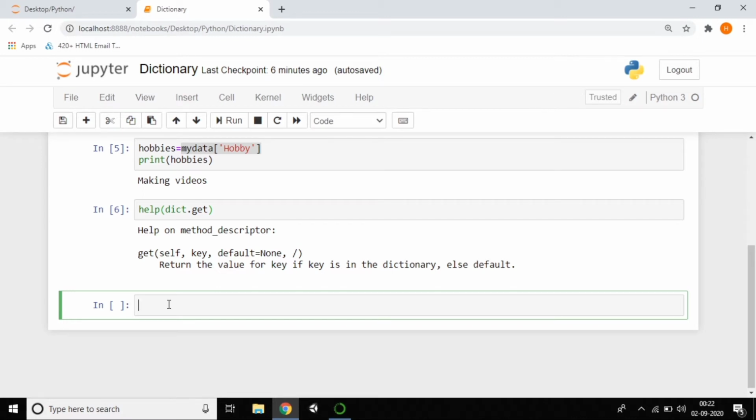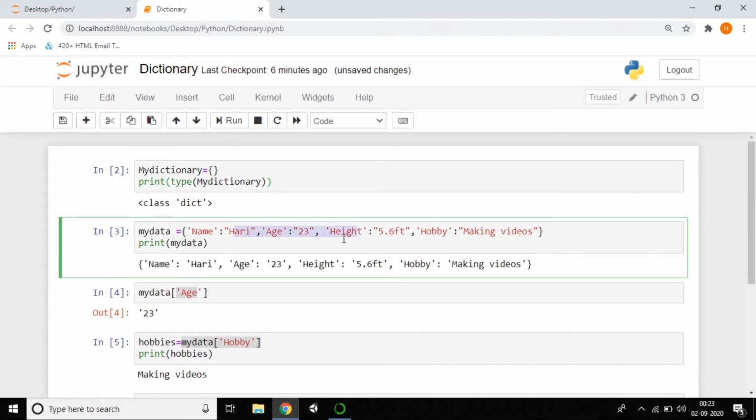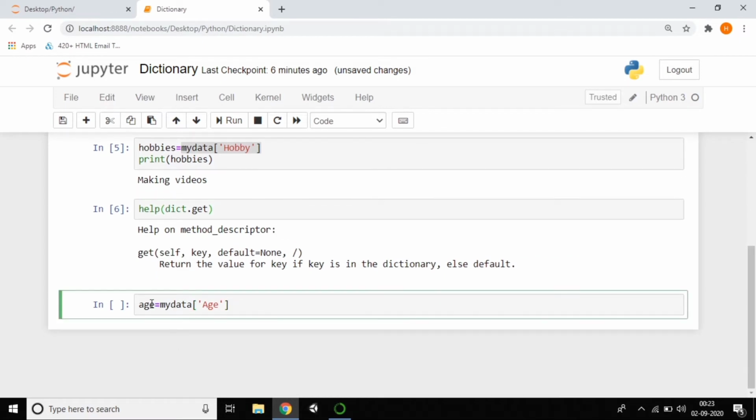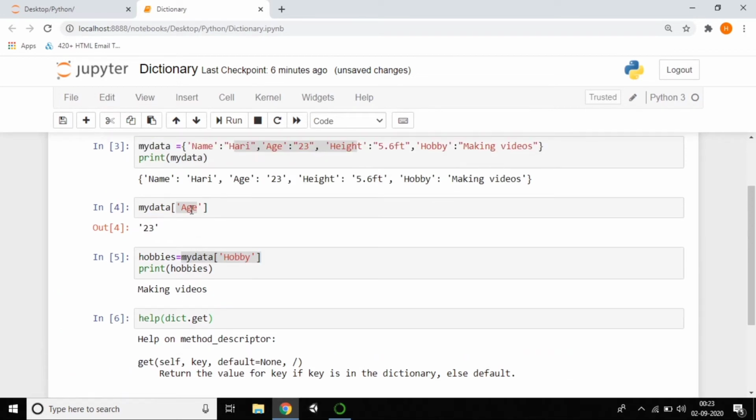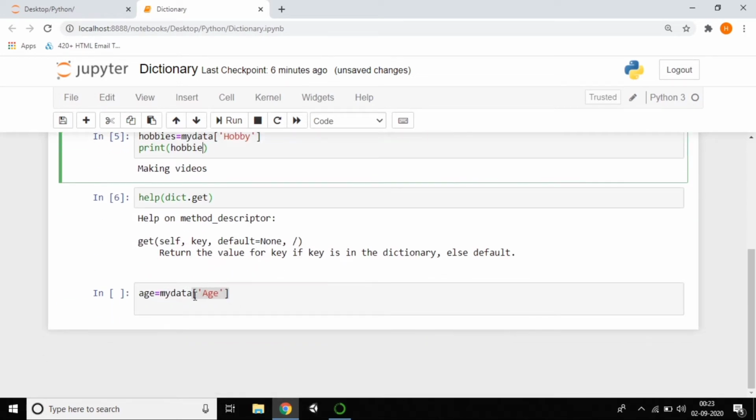So guys, I'll create a new variable which is called age, and in that age I'm passing my age data. I already created that here. You can see that age is 23, right? So same, I'm creating a new variable called age. Now I want to get the data, right? Before, we used square brackets to get the data. Now I want to use the get method. So how to use that?